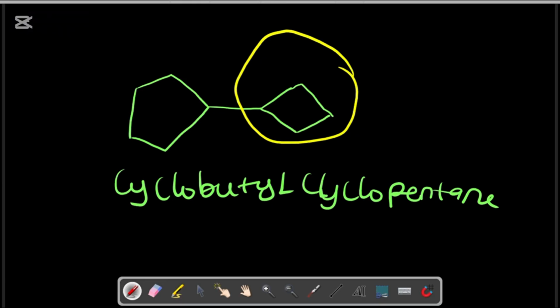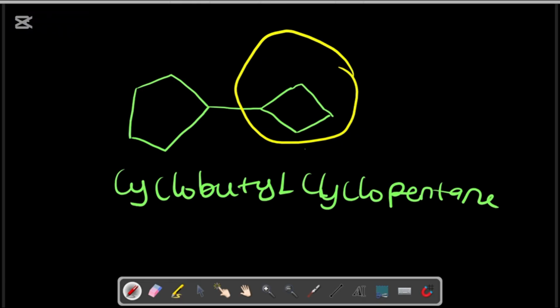You know, a substituent, especially an alkyl group, usually lacks one hydrogen compared with the corresponding alkane. Since this substituent lacks one hydrogen compared with the corresponding alkane, instead of ending the name with ANE, we have to end it with YL.